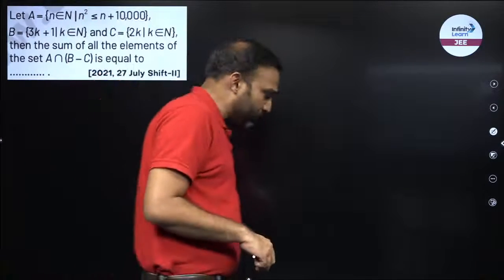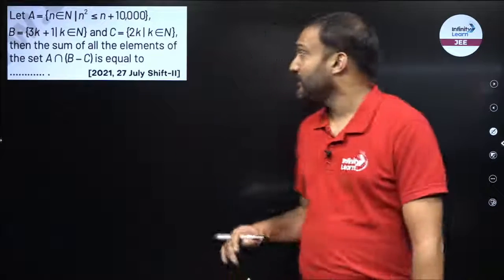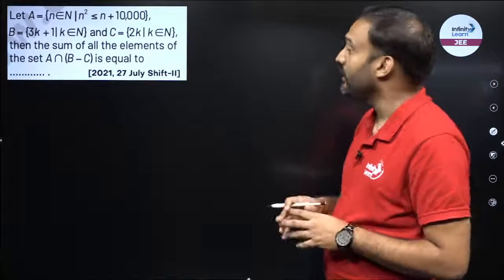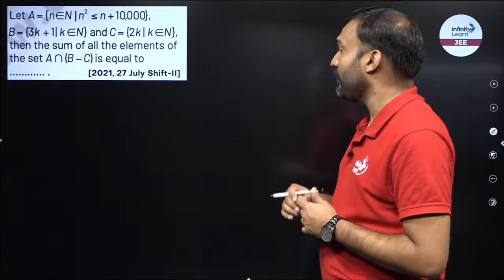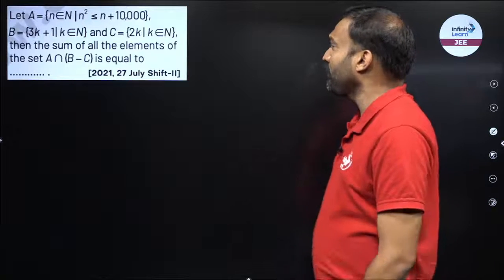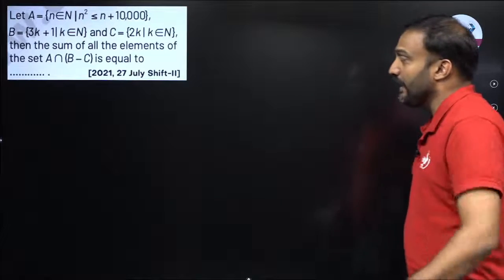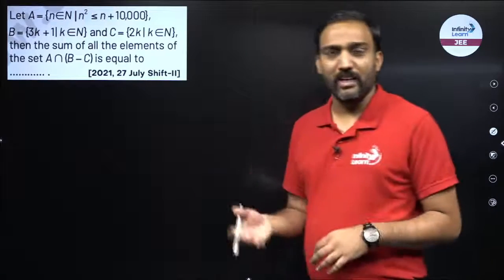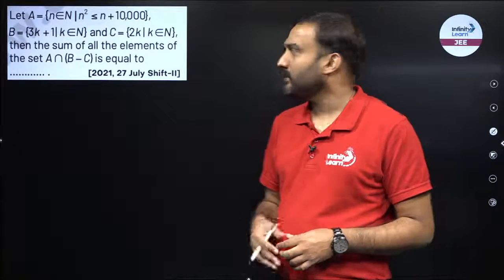Now, a set question once again. Now, what does it say? A क्या है? n square is less than equal to n plus 10,000, right? B क्या है? 3k plus 1 है, k belongs to natural number. C क्या है? 2k है, वह k belongs to natural number. I have to find out the sum of all the elements in A intersection B minus C. B minus C is remove all the elements from B which belongs to B intersection C.